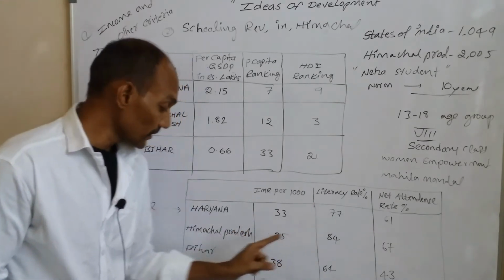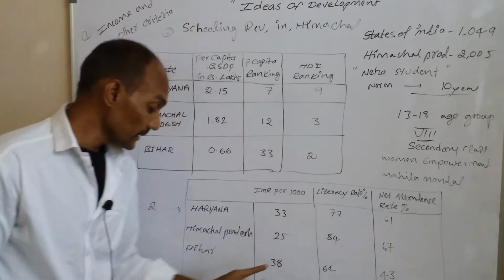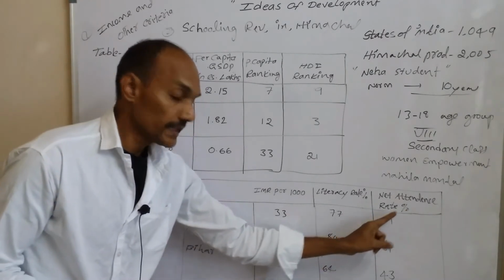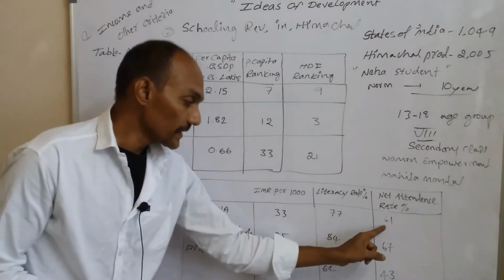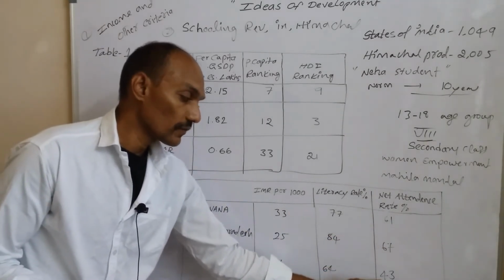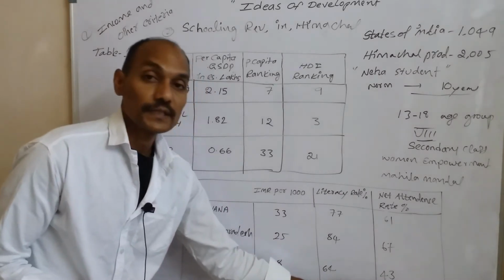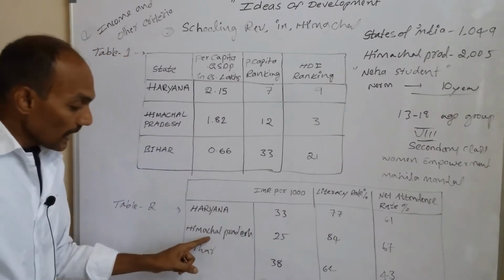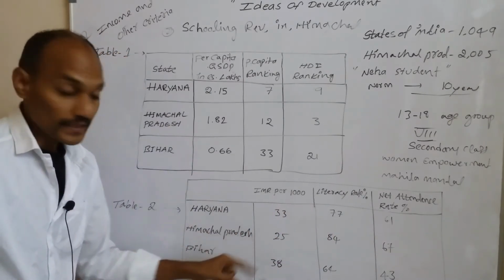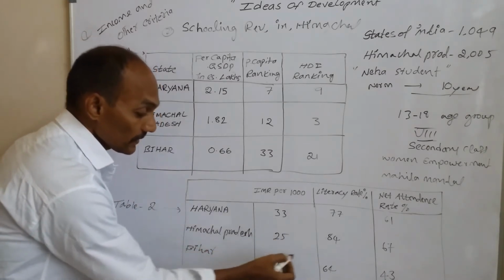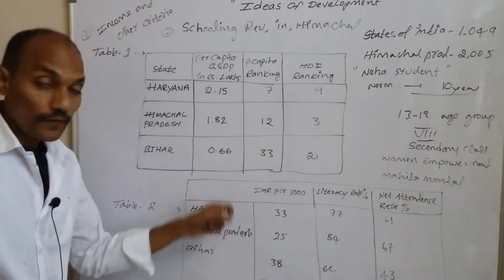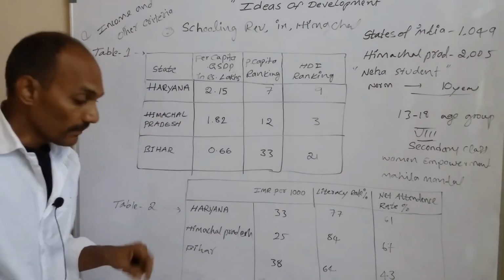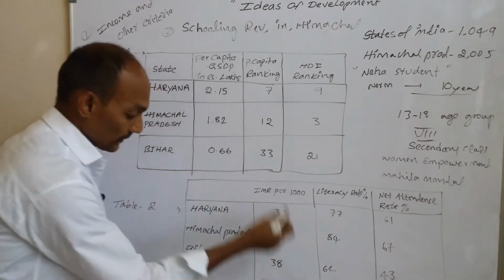So let's see the literacy rate. Haryana 77% and Himachal Pradesh 84%, Bihar 64. And net attendance rate, Haryana 61%, Himachal Pradesh 67, as usual 43% in Bihar. That means here in this table Himachal Pradesh is on top. That means it is the developing state because very low death cases are registered over here. But more death cases are registered in Bihar.